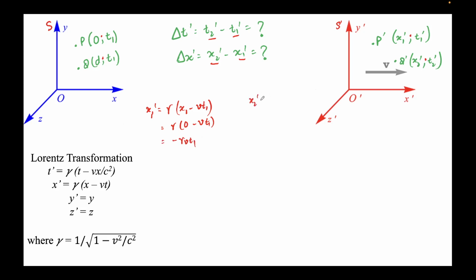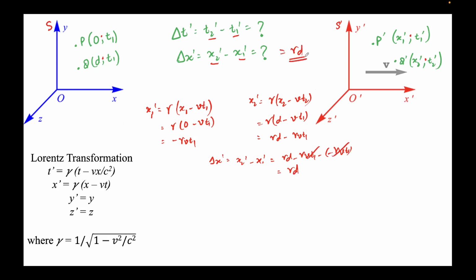Now let's find x2 prime. So x2 prime would be gamma times x2 minus v t2. What is the value of x2? x2 is d, as we see here. So d minus v times t2. What is t2? t2 is nothing but t1 here, as we know. So this will come out to be gamma d minus gamma v t1, right? And we need to find delta x prime. Delta x prime is nothing but x2 prime minus x1 prime, which will come out to be gamma d minus gamma v t1 plus gamma v t1. Gamma v t1 gets cancelled out and we get delta x prime equal to gamma d. So I'm writing this value here.